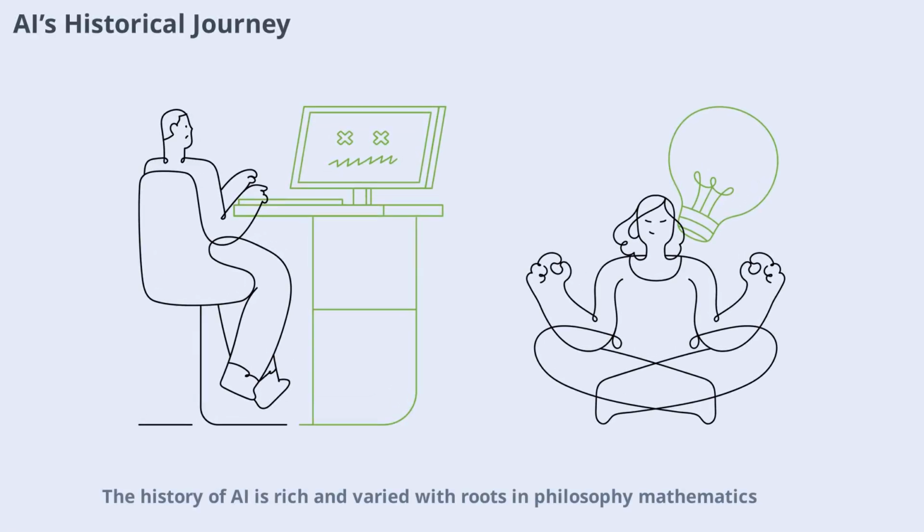The history of AI is rich and varied, with roots in philosophy, mathematics, and computer science. Over the decades, AI has evolved from simple rule-based systems to complex learning algorithms. Today, AI can drive cars, recognize speech, plan logistics, and even play games at a superhuman level. This journey reflects both technological progress and our growing understanding of intelligence itself.